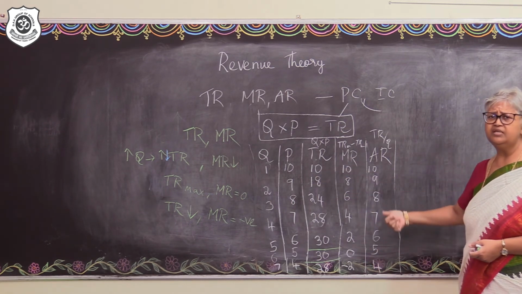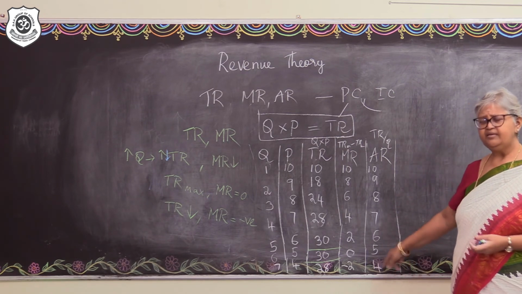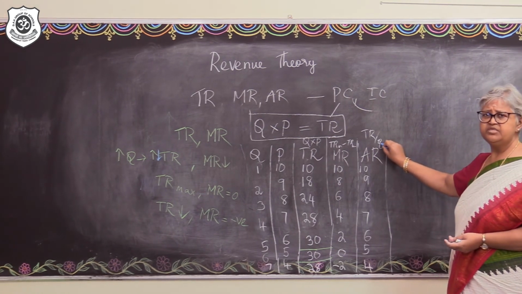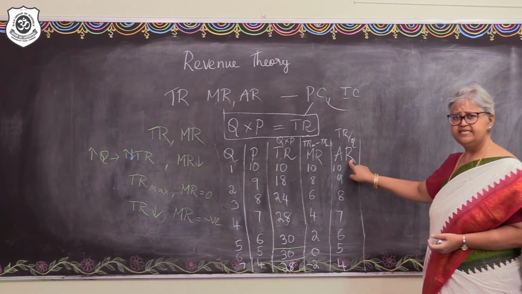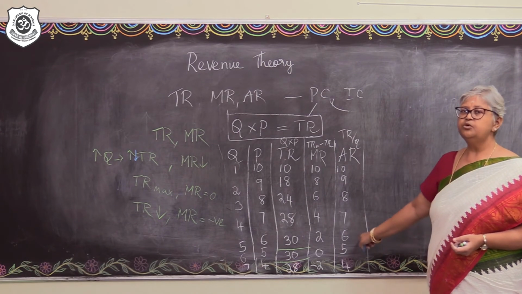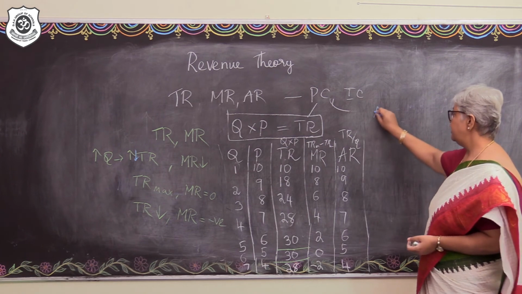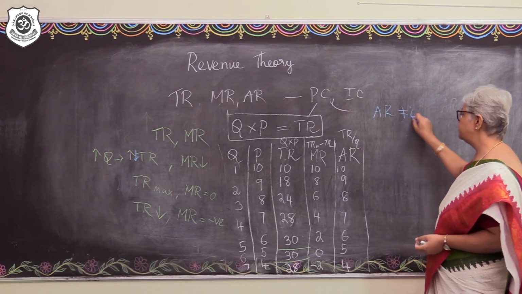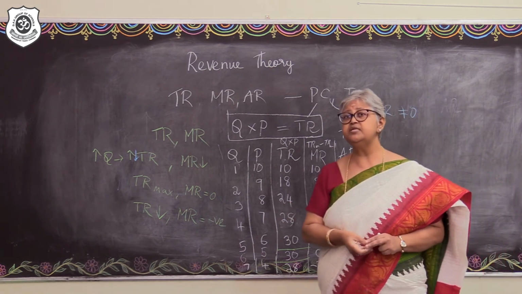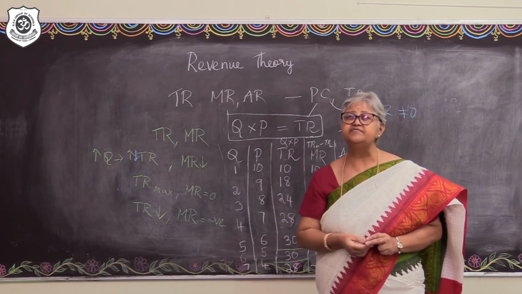Average revenue also falls, but then it never becomes 0. Why? How is it calculated? The total revenue divided by the number of units of output is the average revenue, isn't it? So, though average revenue continuously falls, there is no chance for the AR to become 0. So, AR will never become 0. Why? Now, what did we also understand in the previous situation? AR can be understood as the price. The price cannot be negative.